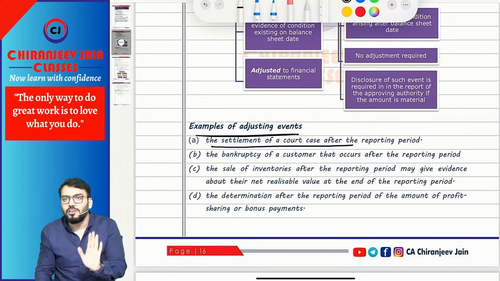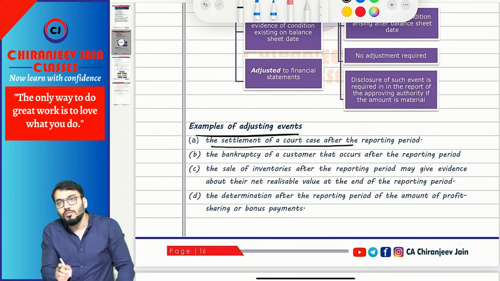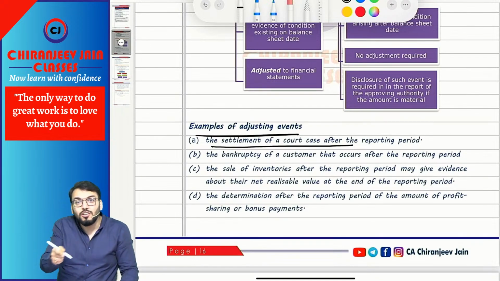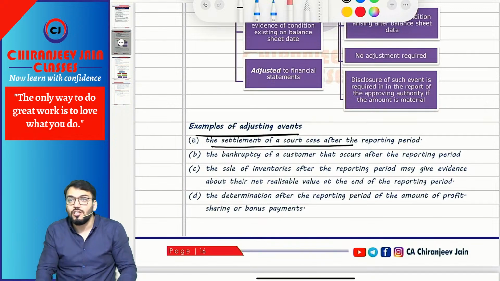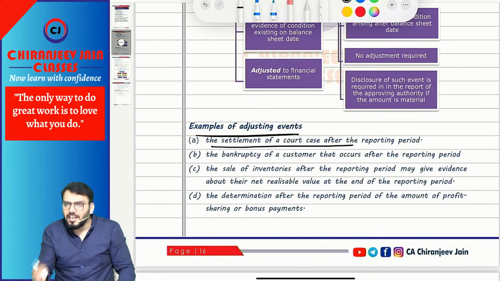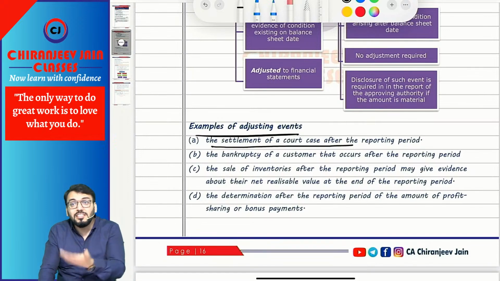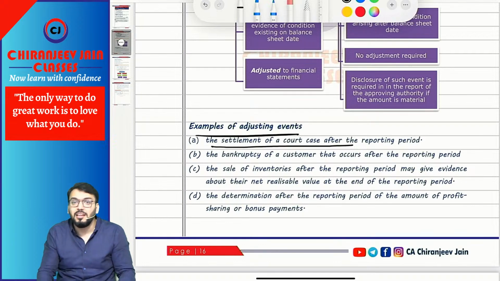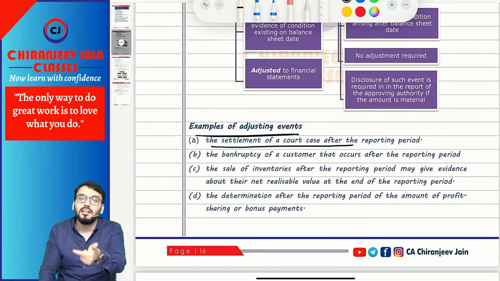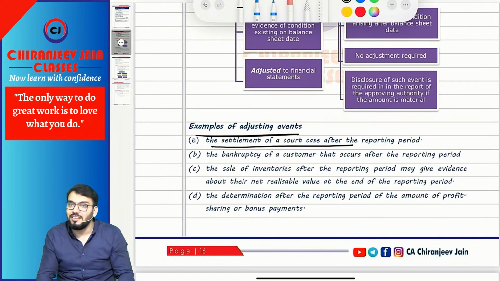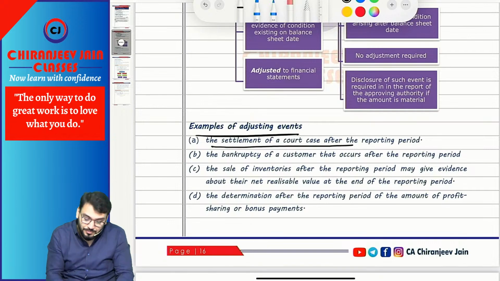On reporting date you have already created a provision for legal damages as per AS 29, 1 lakh rupees. But now the court case is settled and the amount payable decided by the honorable court is 1,20,000. So it becomes an adjusting event. You should increase your provision by 20,000. And suppose you win the case and now no compensation is payable, it is again adjusting. So you should decrease your entire provision and the amount of provision will become nil. Understood? Understood. The bankruptcy of a customer that occurs after the reporting period.